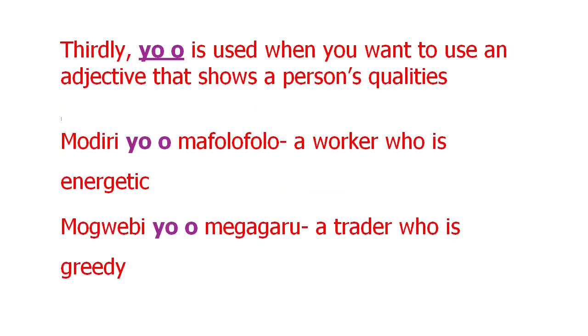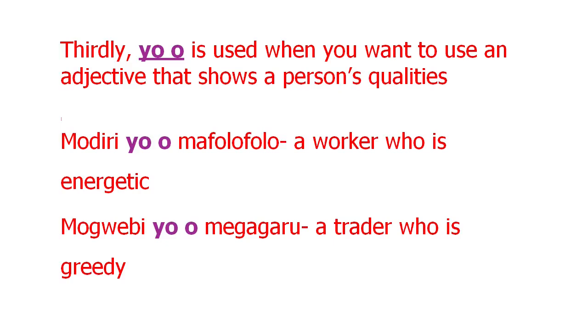Yo-o also applies when you want to use an adjective that shows a person's qualities. That is, when you want to say things like modiri yo o mafolofolo. A worker who is energetic. Mogwebi yo o megagaru. A trader who is greedy.